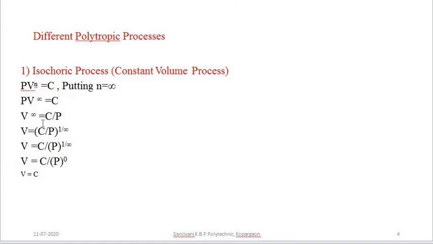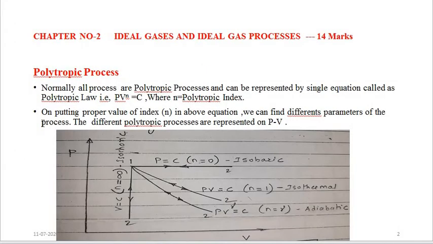Now, how have we represented this particular constant temperature process? This is the representation of the constant temperature process, where PV is equal to constant. Pressure is always inversely proportional to the volume, where the polytropic index value is equal to 1 for the isothermal process. So this is the representation of the isothermal process.